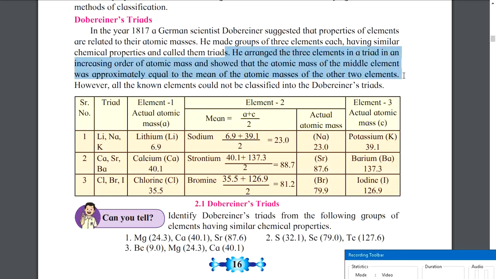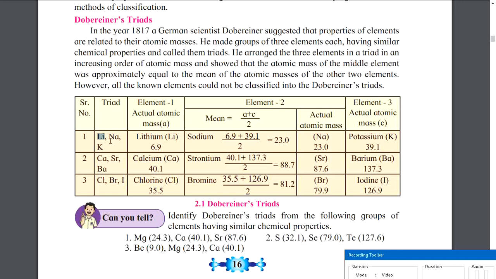It is very simple. I will tell you how. Pay attention. So Doberiner made this group of three elements, and then this group of three elements, and similarly this group of three elements. Now, if you are not familiar with the symbols of these elements and what they are called, no problem.